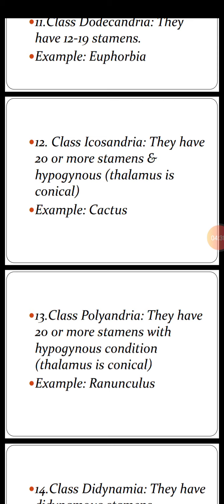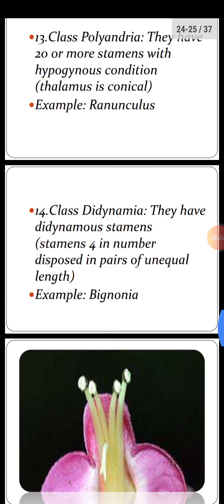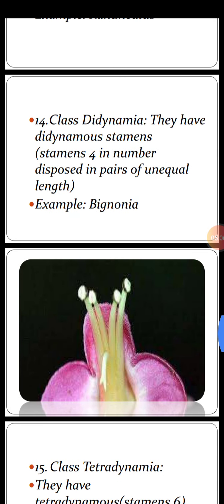13th class is Polyandria. They have 20 or more stamens and condition is hypogynous, that is thalamus is conical. Its example is Ranunculus plant. 14th class is Didynamia. They have didynamous stamens. Didynamous means stamens are 4 in number placed or disposed in pairs of unequal length. Example is Bignonia. Picture is given to explain the condition of didynamous. Stamens 4 in number.